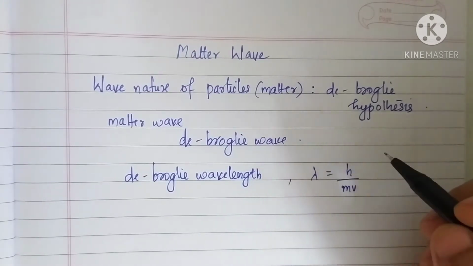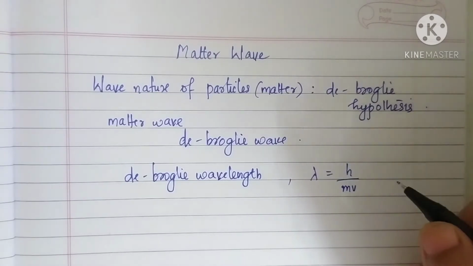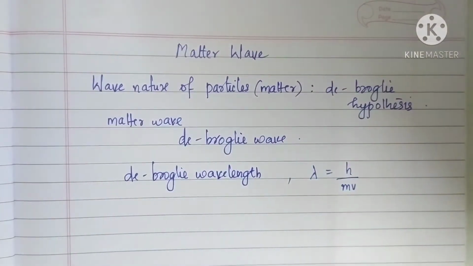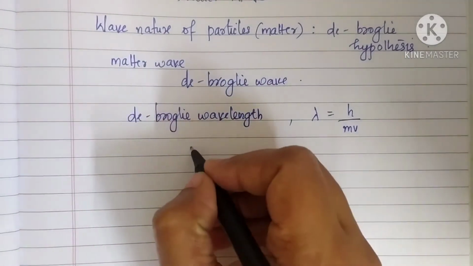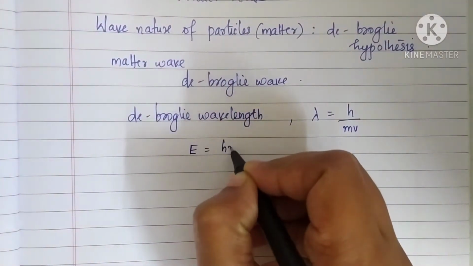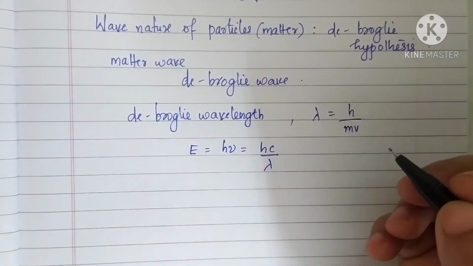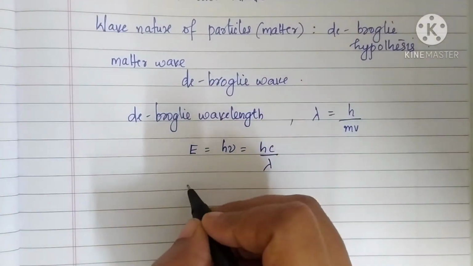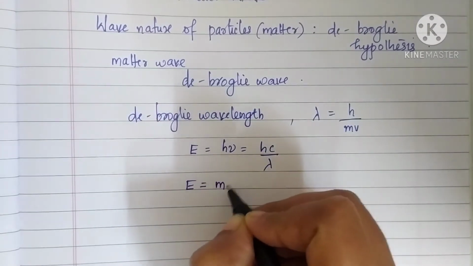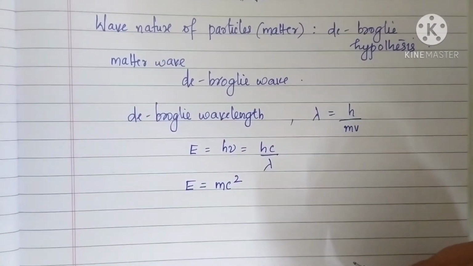According to Planck's quantum theory, we have studied the energy of a photon. What is the expression for energy of a photon? It is given by E is equal to h nu or hc by lambda. And according to Einstein's theory, you have studied E is equal to mc square, mass energy equivalence.